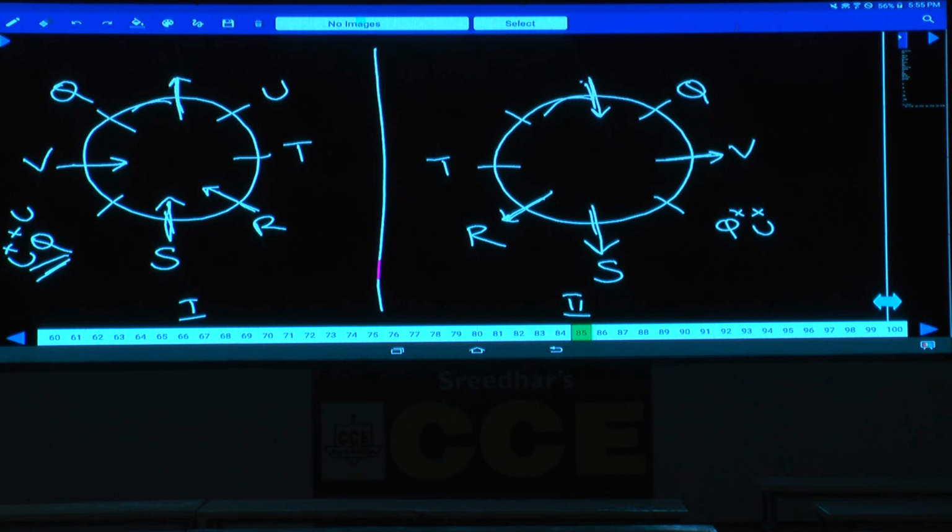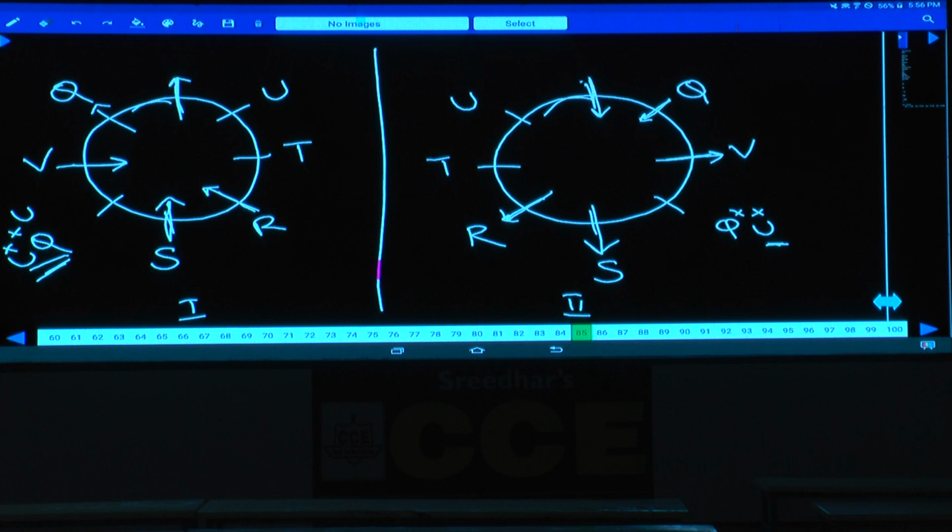U sits second to the right of Q, so this Q must be away from the center. U cannot be here, U will be here. Now this U is seated second to the right of Q, so Q must be facing towards the center. Both the immediate neighbors of P are facing the center.